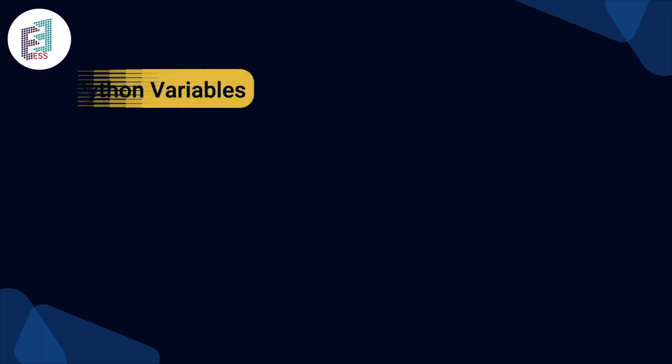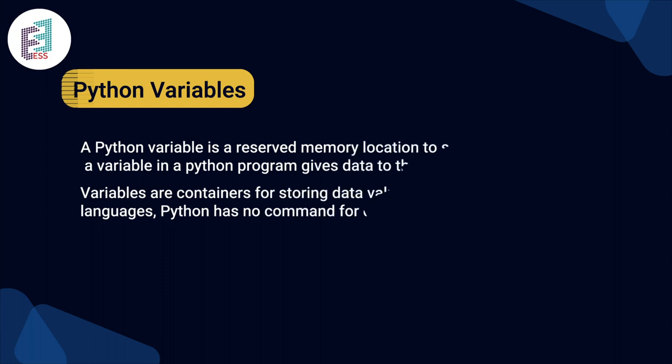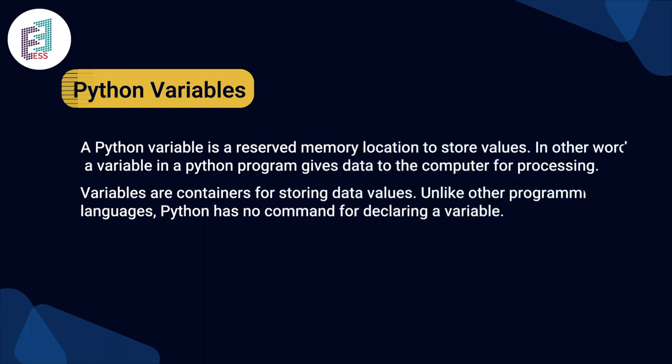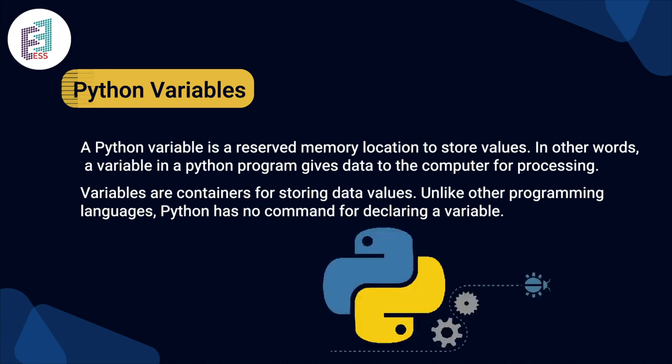Let's come to the next slide, Python variables. A Python variable is a kind of reserved memory location where it can store values. In other words, a variable in the Python programming language gives the computer certain data which has to be processed. Variables are containers for storing different data values. Unlike other languages, Python has no command for declaring a variable. In the next slide, we'll have the Python tokens.